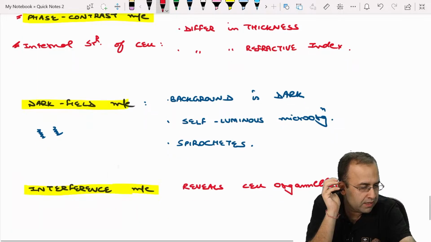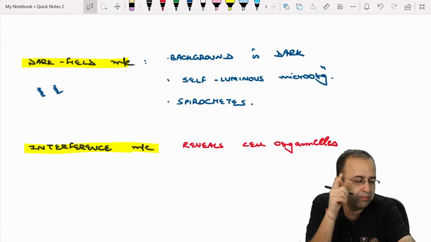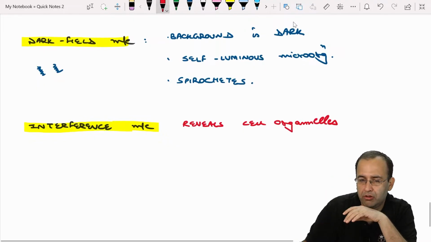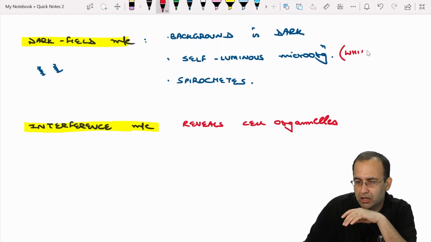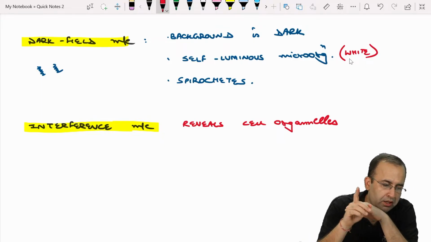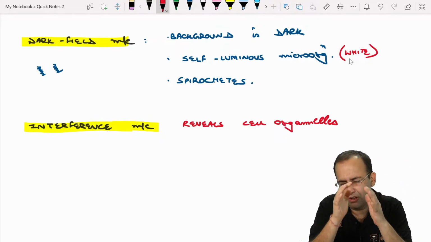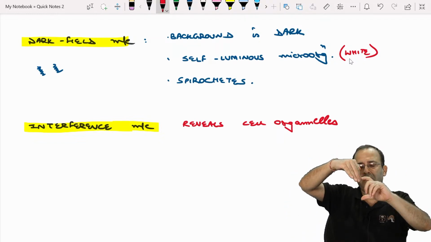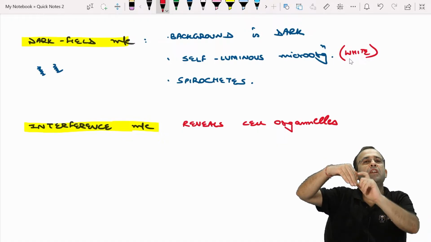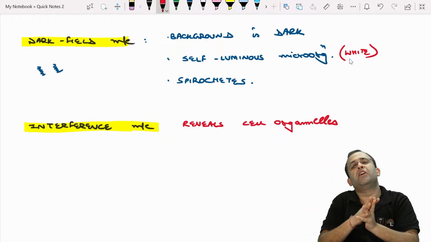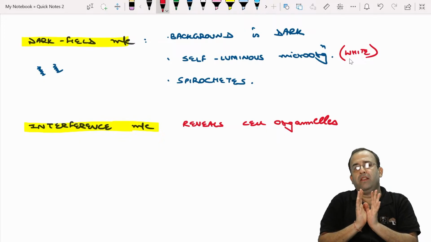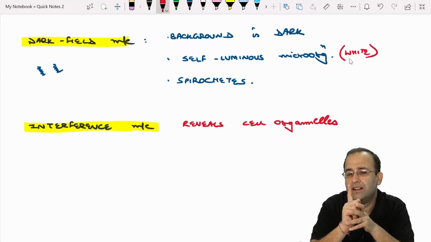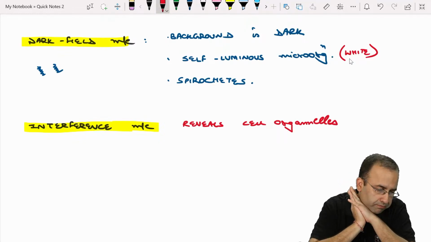I always say this. Aditi बच्चे, phase contrast कुछ भी नहीं है. Just white. Dark field microscopy, the organism is self-luminous. That is, it appears white in a dark background. There is nothing to explain. The phases are different. So when light is passing through a thicker object versus a thinner object, the refractive index of the object will be different, na? So it will come out in various phases. Simple. This is phase contrast microscopy. It is using difference in thickness, that is difference in refractive index.